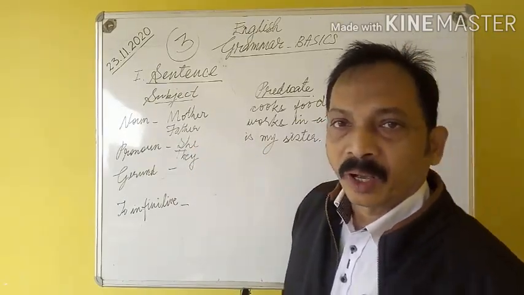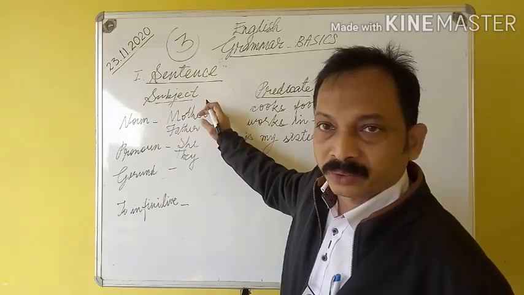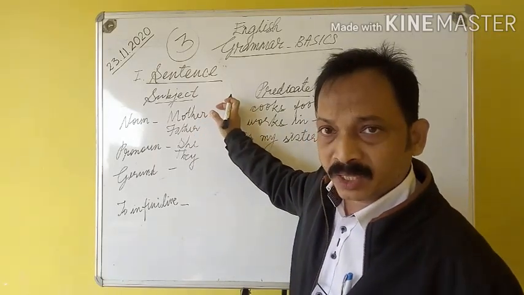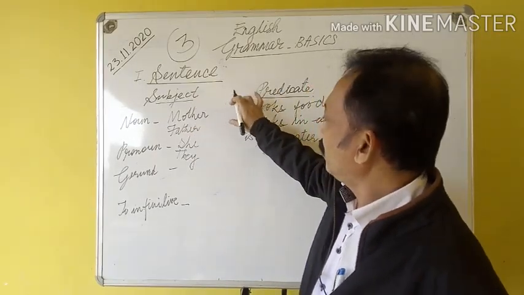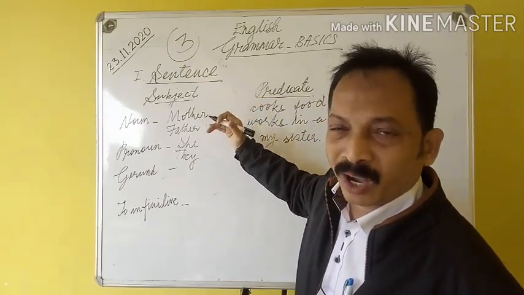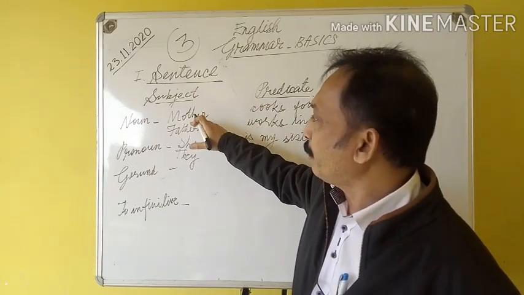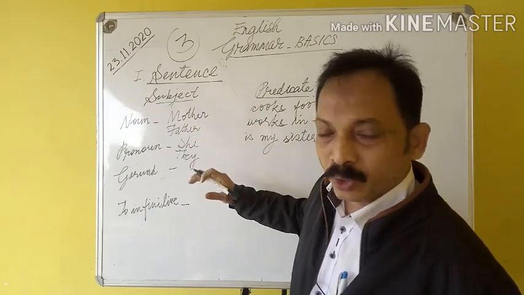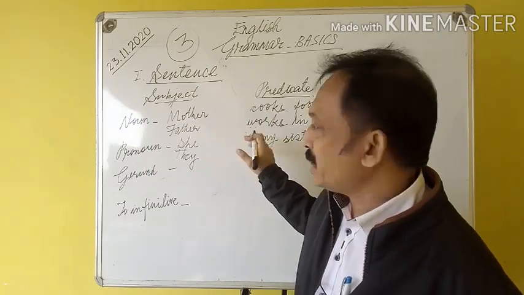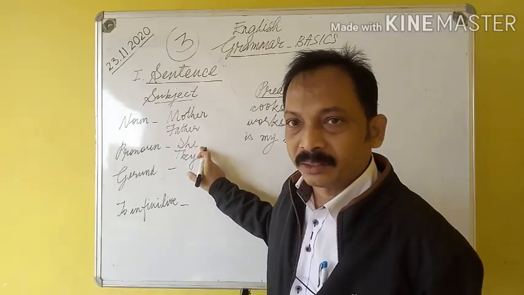What is a pronoun? A pronoun is used in place of a noun. You can use a pronoun in place of a noun. If I just want to make the same sentence using the same subject mother, when I say about my mother, the second time I can use a pronoun to avoid repetition of the same noun over and again. So in place of this noun mother, I have used another word she here, or in place of my sister, this noun I have used she here.